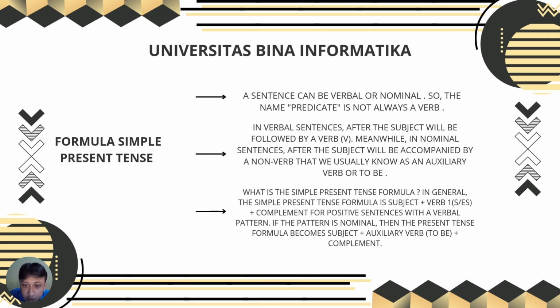What is the simple present tense formula? In general, the simple present tense formula is subject plus verb or verb with s or es plus complement for the positive sentence with a verbal pattern. If the pattern is nominal, then the present tense formula becomes subject plus auxiliary verb or to be plus complement.